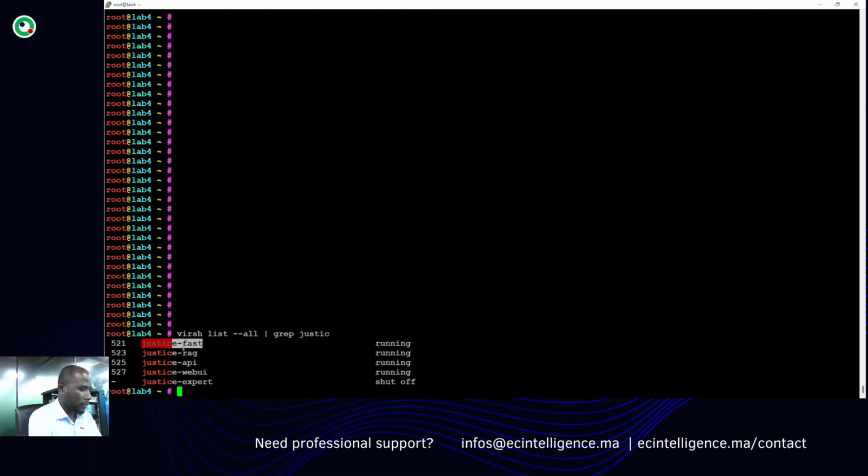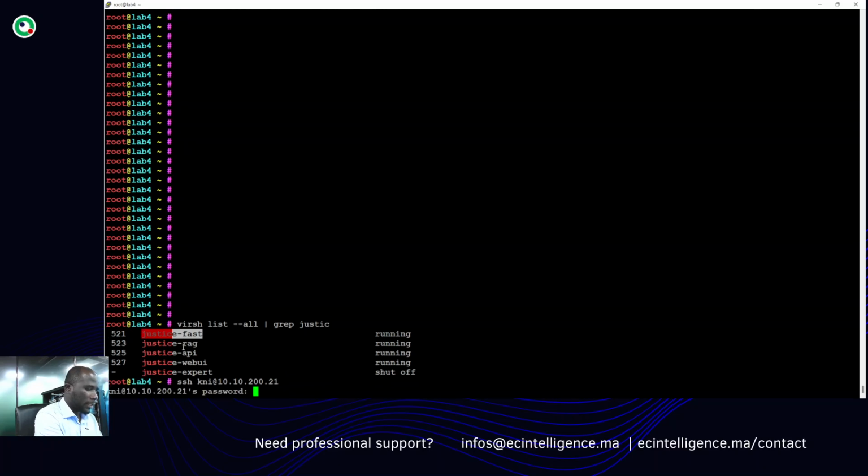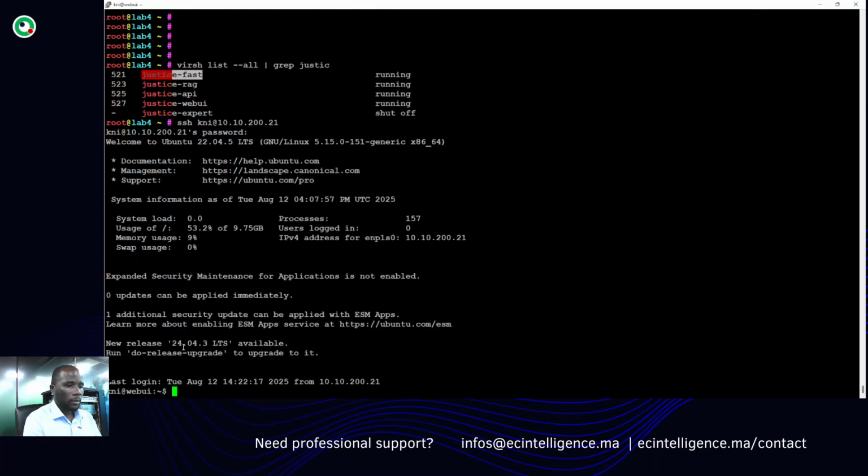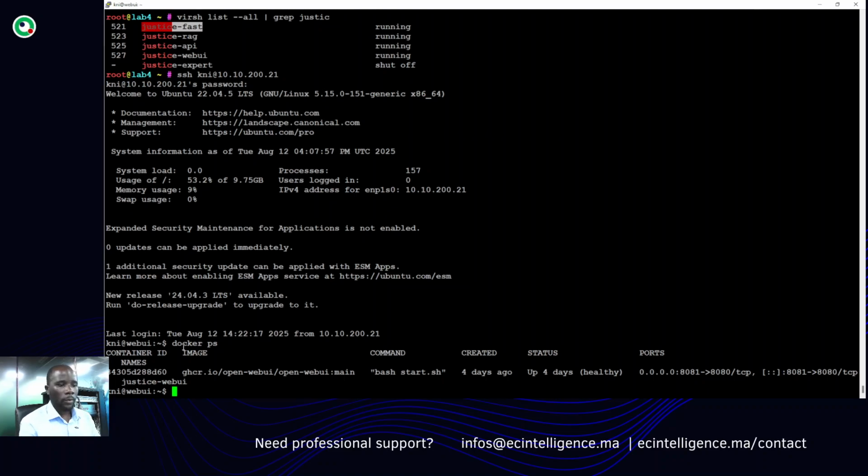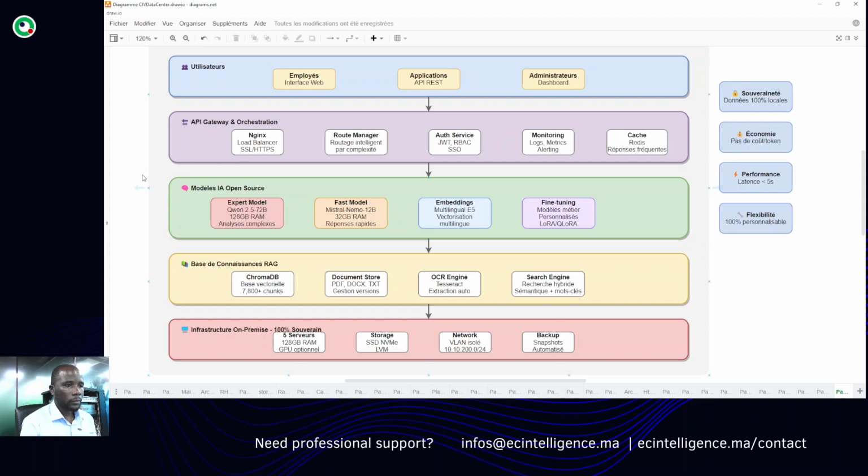Let me go on to a node, for instance. This node is for the web interface part.